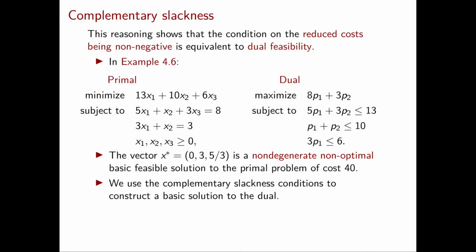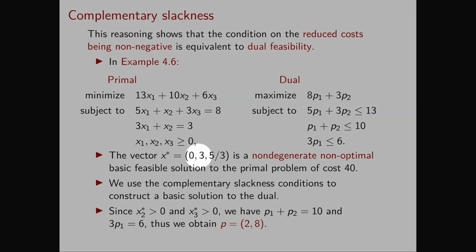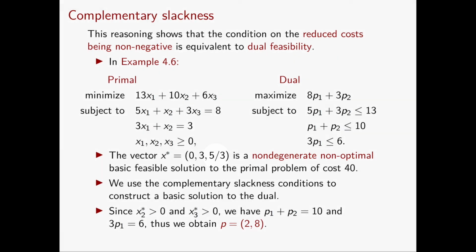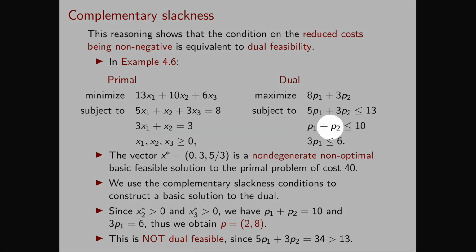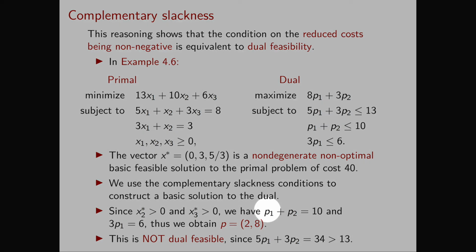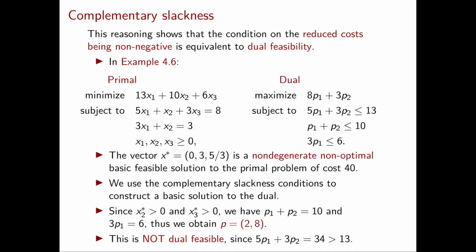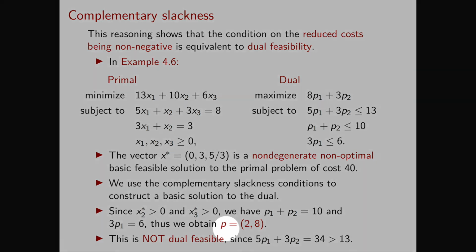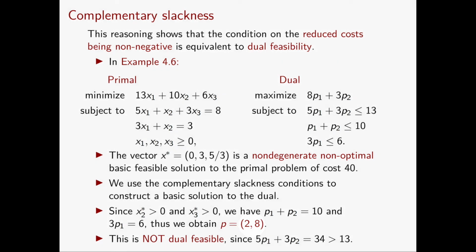Now we can still follow the same line of thought as in the previous slides. So we can use the complementary slackness conditions to construct a basic solution to the dual. Now the positive components of x star are the second and the third. So we obtain that the second and third dual constraints must be satisfied at equality. We obtain the system p1 plus p2 equal to 10 and 3p1 equal to 6. This system has a unique solution which is p equal to (2, 8).